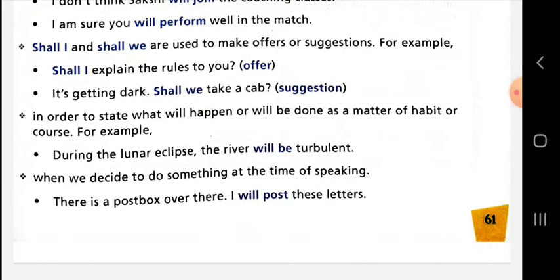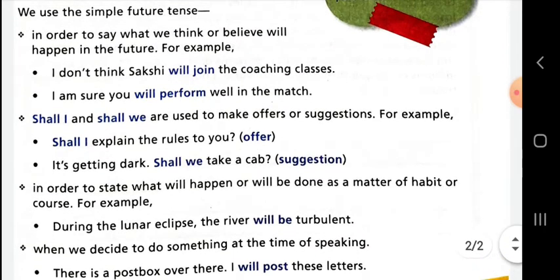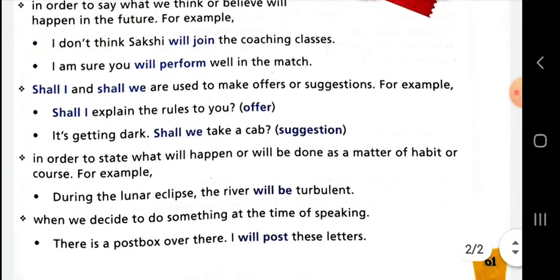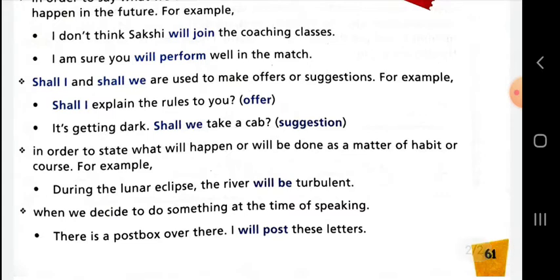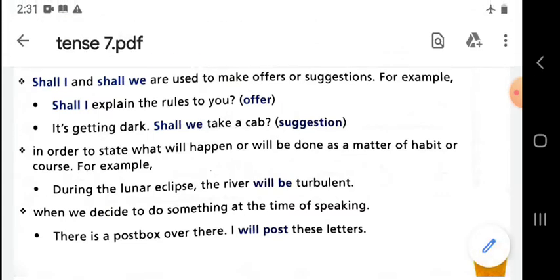So dear student, this much is about simple present tense, simple past tense, and simple future tense that you have to understand and learn. And about continuous and other tenses, I will tell you in our next video.